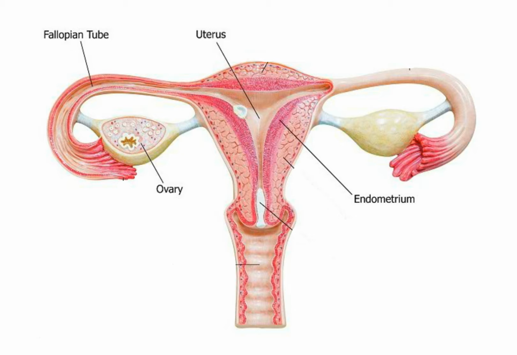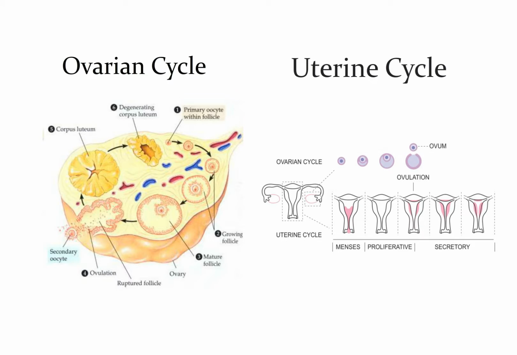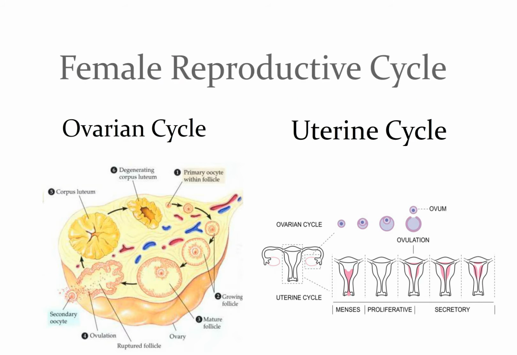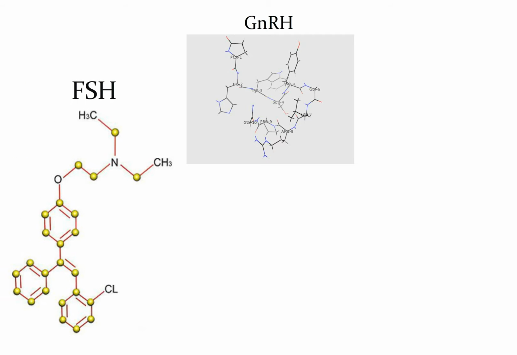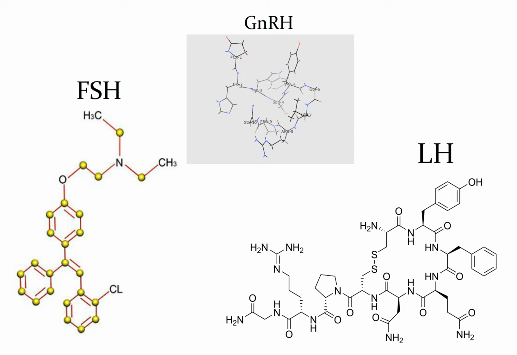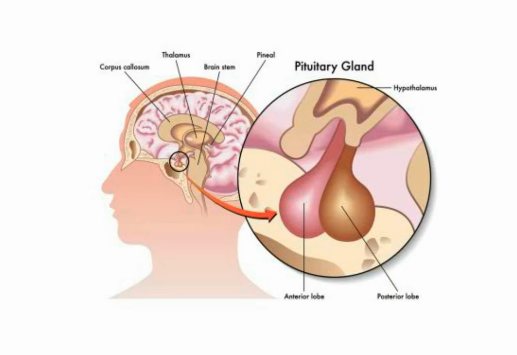Major components of the female external genitalia, which is also called the vulva, are the labia majora, labia minora, the glans clitoris, and the openings of the urethra and the vagina. The ovarian and uterine cycles and the hormonal changes that regulate them are known as the female reproductive cycle. Gonadotropin releasing hormone controls the cycles by stimulating follicle stimulating hormone and luteinizing hormone from the anterior pituitary gland.